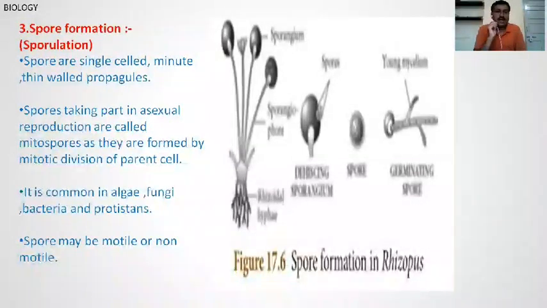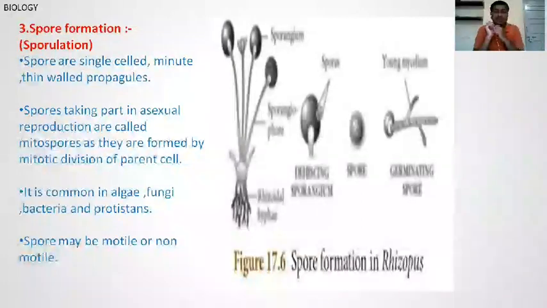The spores taking part in asexual reproduction are called mitospores, as they are formed by mitotic divisions of parent cells, because it is uniparental. And this process is very common in algae, fungi, bacteria, and protista.